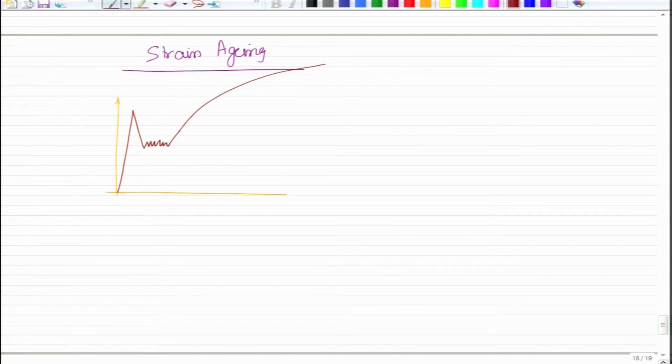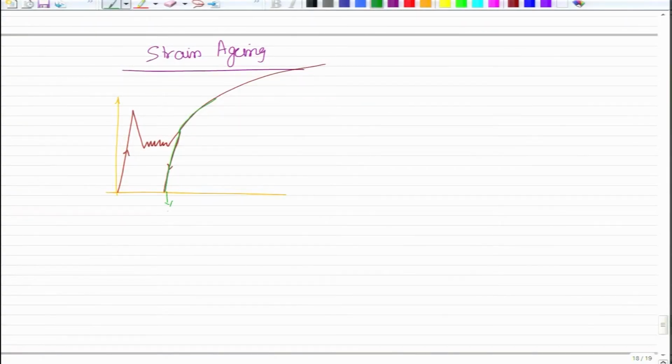So, let us say at this particular point you unload the sample, you went here and then you unload it. If you load it without applying any heating treatment, what would you see? You would see that it will deform from this point. So, this will become its new yield point, meaning that yield point phenomena has been breached, you are not going to see that again. This is the case when no thermal treatment is given after unloading.